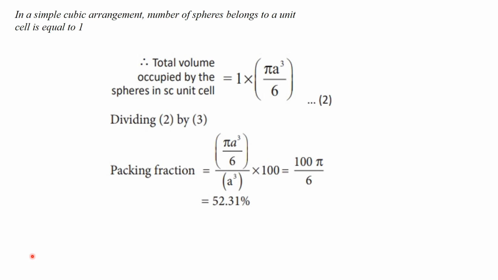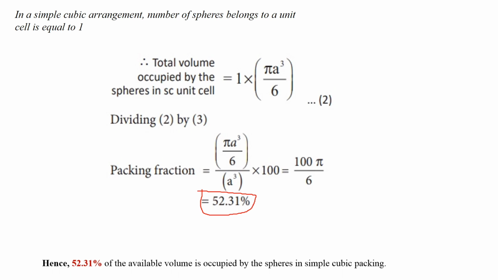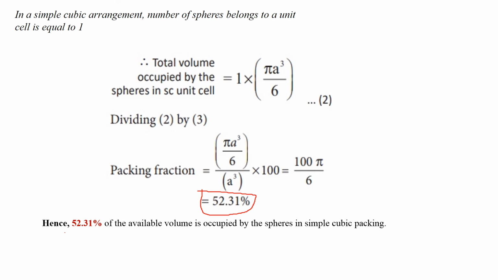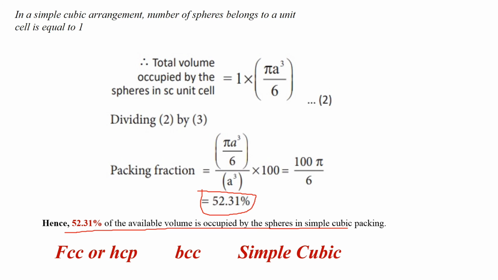And now the packing efficiency is 52.31%. So 52.31% of the available volume is occupied by the spheres in simple cubic packing. That covers packing efficiency in FCC or CCP, BCC and the simple cubic arrangement.